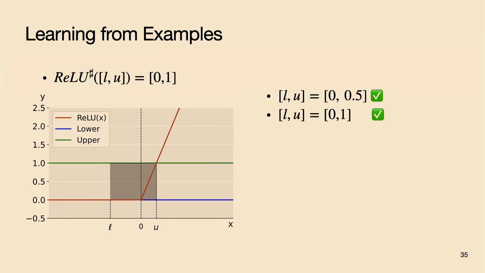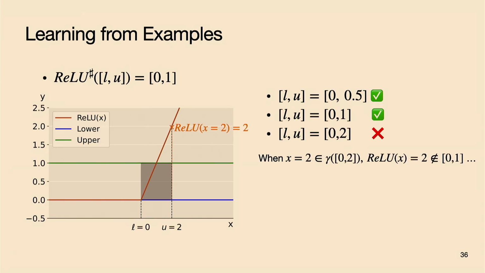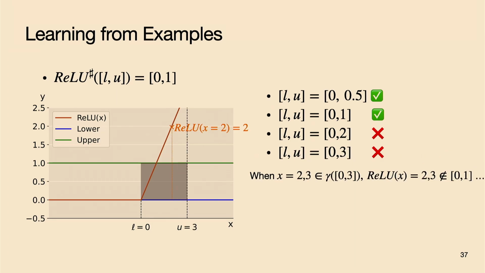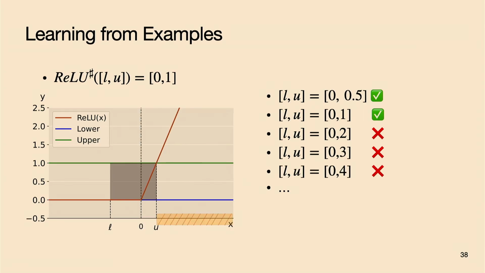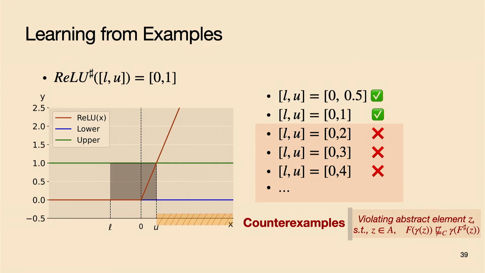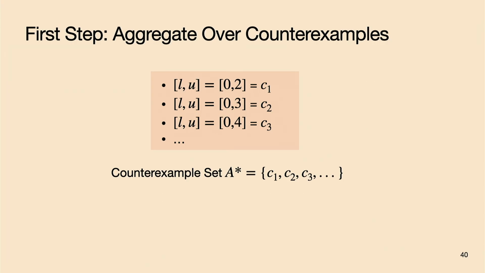It is correct for some inputs, but it is incorrect for some other inputs. For example, when the input is the interval 0 to 2, we can easily find some concrete points within the concretization of this interval that fail the soundness requirement. And the same for the inputs 0 to 3, 0 to 4, and so on. We call all of these counterexamples, which are essentially the abstract elements that violate the soundness. And if we collect all of these counterexamples, we can form a counterexample set, A star. And this is exactly our first step.